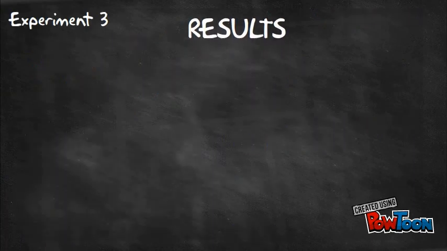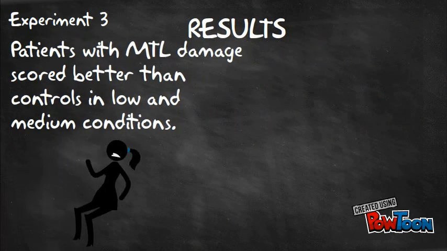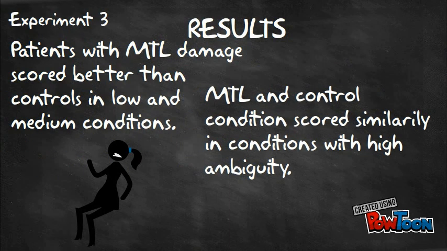The results of this experiment showed that patients with MTL damage scored better than the control group in both the low and medium ambiguity conditions. The control group and the MTL group scored similarly in the condition of high ambiguity in the altered quadrant.